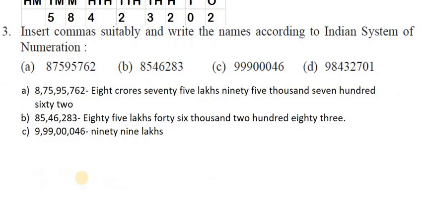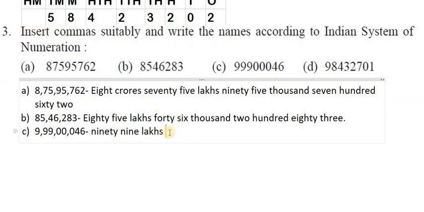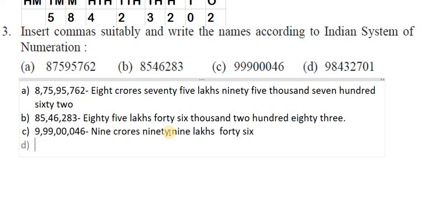Instead of 99 lakhs, you will get 9 crores 99 lakhs 46, because there are no thousands and no hundreds.